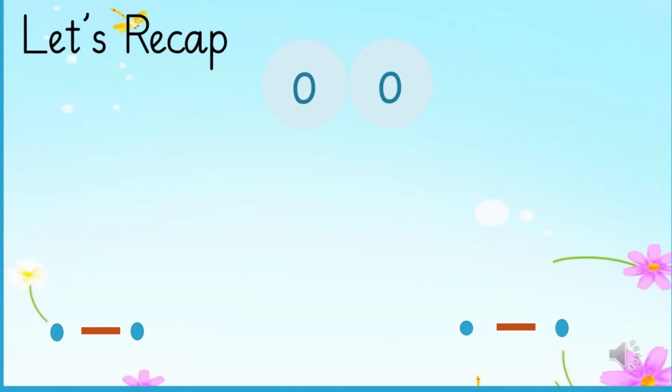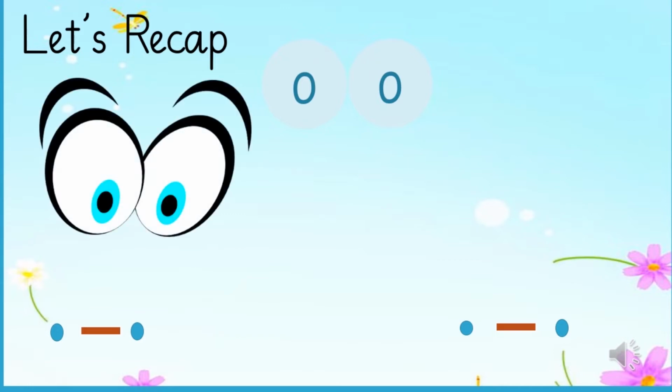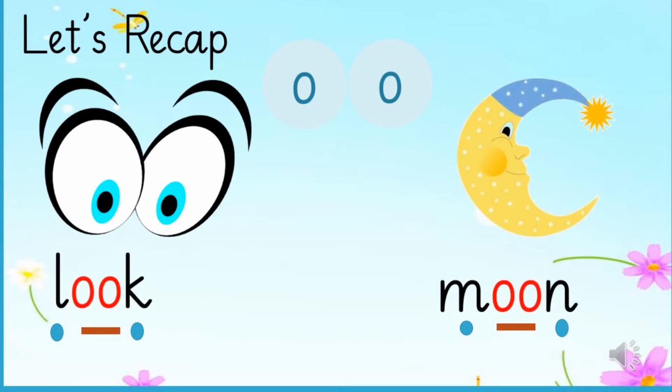Children, let's recall the previous lesson. The sound of digraph oo. Oo has short vowel sound and long vowel sound. Short vowel sound as in look and long vowel sound as in moon.